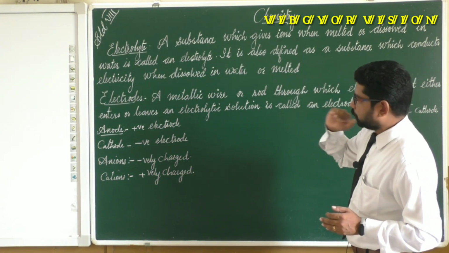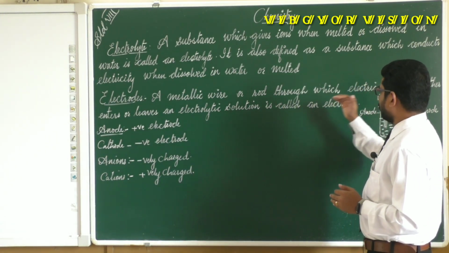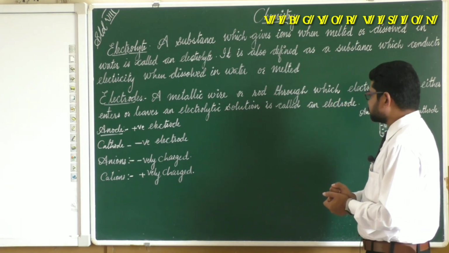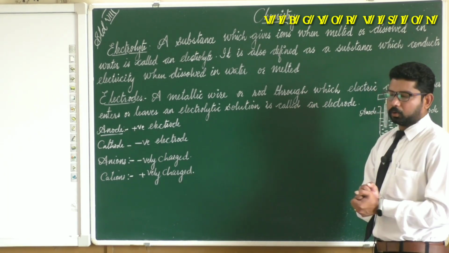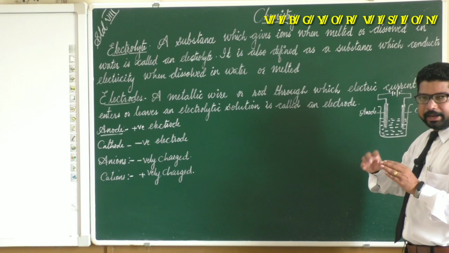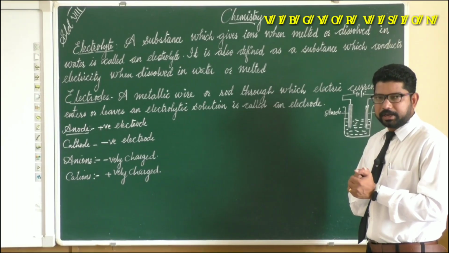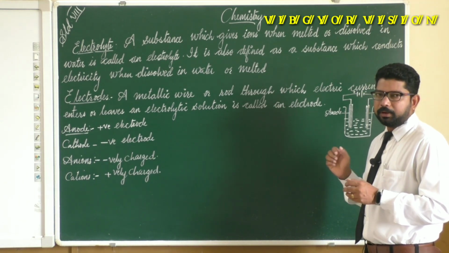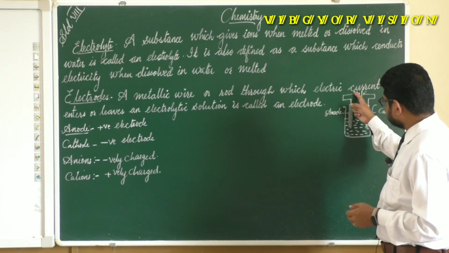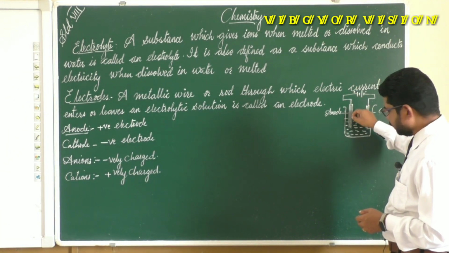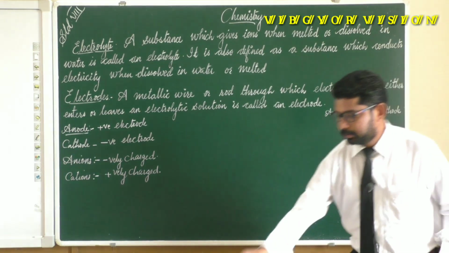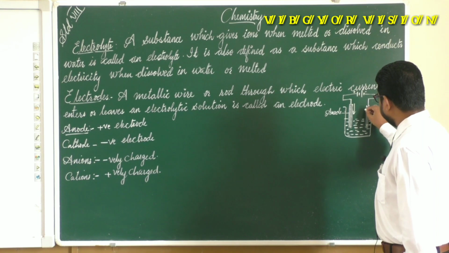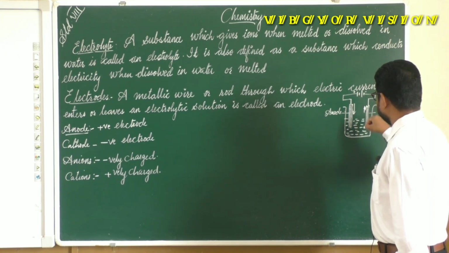Let us define electrodes: a metallic wire or rod through which electric current either enters or leaves an electrolytic solution is known as an electrode. In physics we have studied that electricity flows from the positive terminal to the negative terminal. So electricity enters at the positive terminal, and at the negative one electricity leaves.